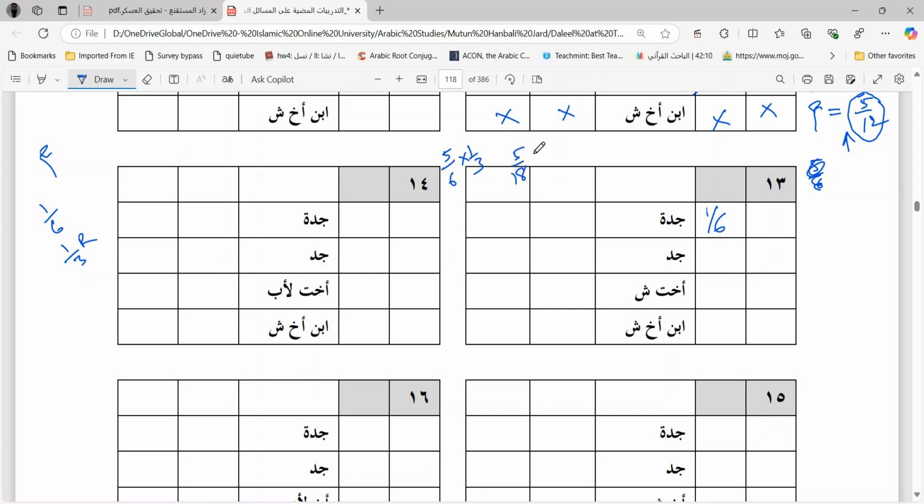5 by 18. Let us keep 5 by 18. Now compare 5 by 18 with 1 by 6. This we saw earlier. 5 by 18 is greater than 1 by 6 because multiply top and bottom with 3, so you get 3 by 18. The denominators are same, and the numerator is bigger, 5 versus 3, so wherever the numerator is larger, that fraction will be larger. So 5 by 18 is larger in comparison to 3 by 18. Okay, so we will not give 1 by 6 to the grandfather.